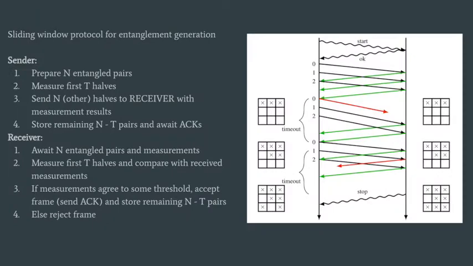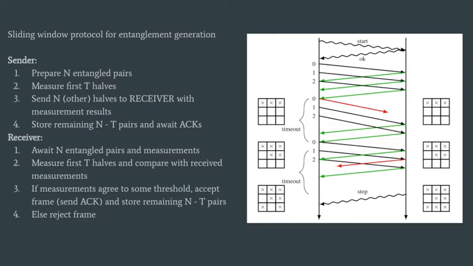We consider entanglement frames, which are a collection of entangled qubit pairs. We assume the quantum memory is partitioned such that it can store frames of qubits. Here we make the analogy that one entanglement frame is like one message in the classical case. An entanglement frame consists of n entangled pairs. The protocol begins by generating n entangled pairs and then measuring the first t of them, where t is a number less than n. The sender then stores the remaining n minus t halves and sends the remaining n minus t halves along with the measurement outcomes to a receiver.